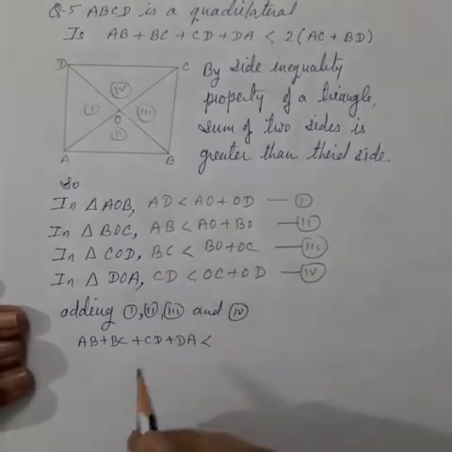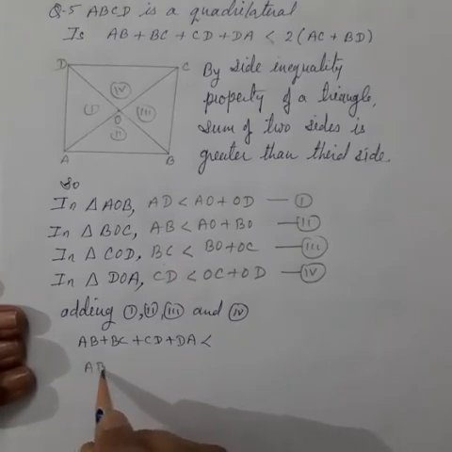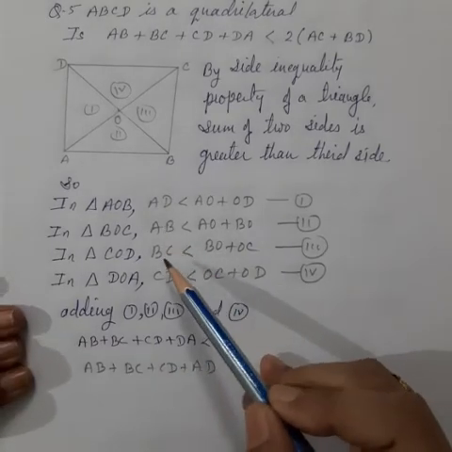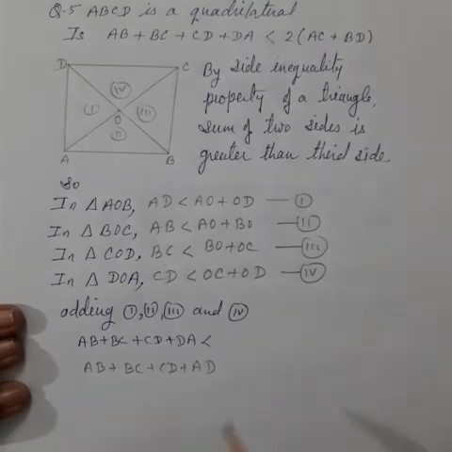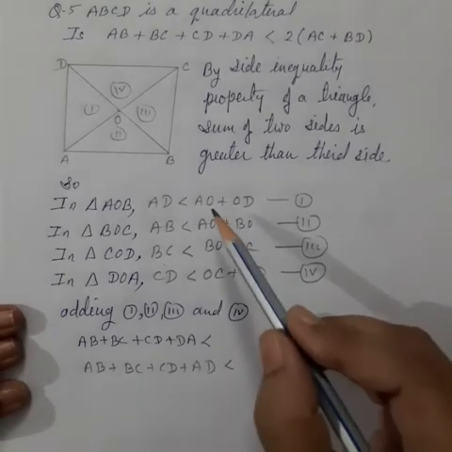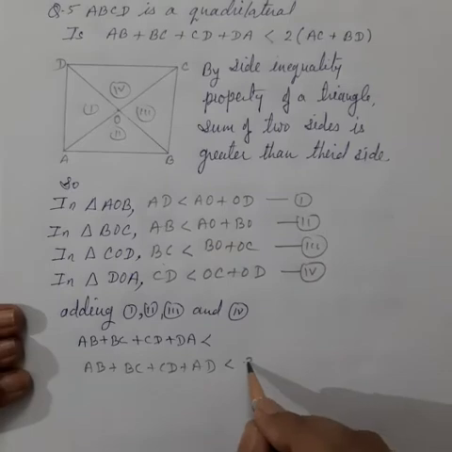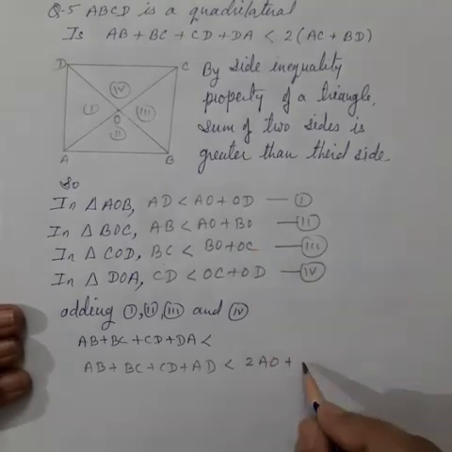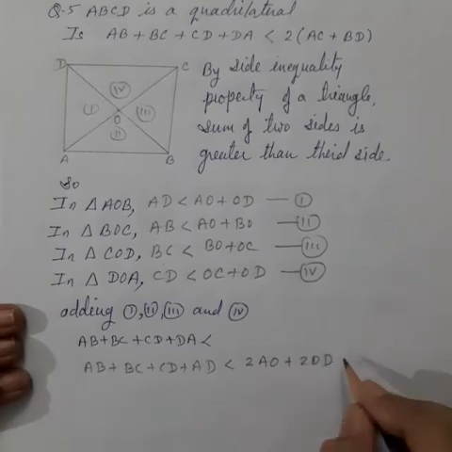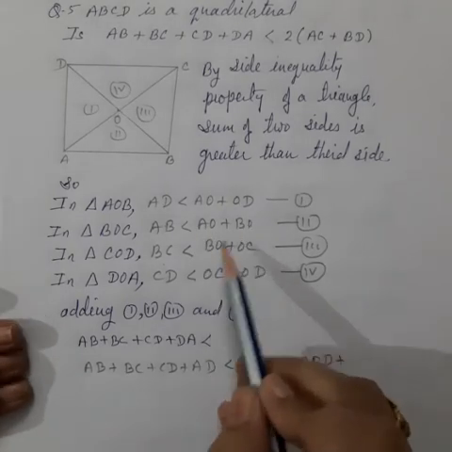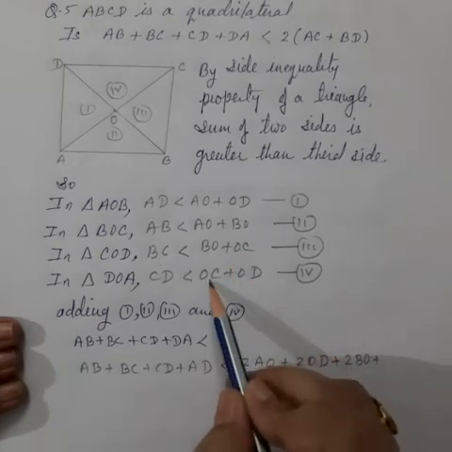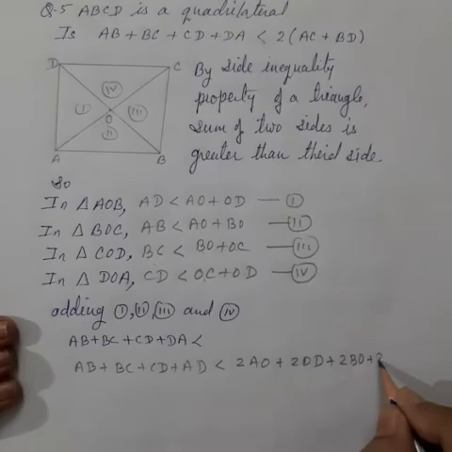On adding the left hand sides, we get AB plus BC plus CD plus AD. And on the right hand side, we get AO plus AO, 2 times AO, plus OD plus OD, 2 times OD, plus BO plus BO, 2 times BO, and OC plus OC, 2 times OC.